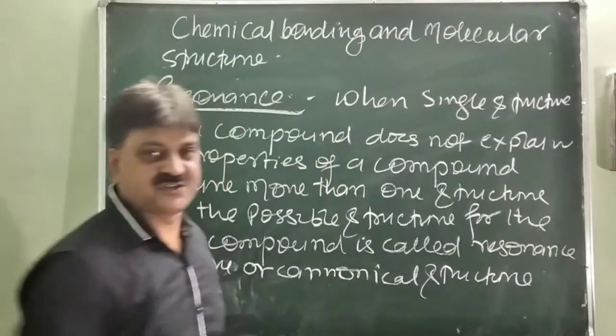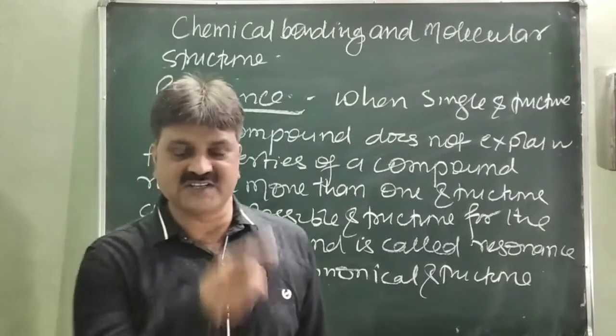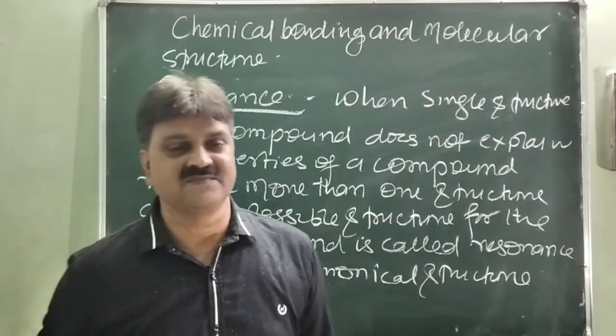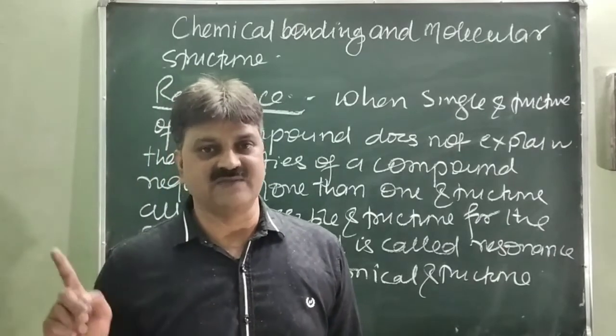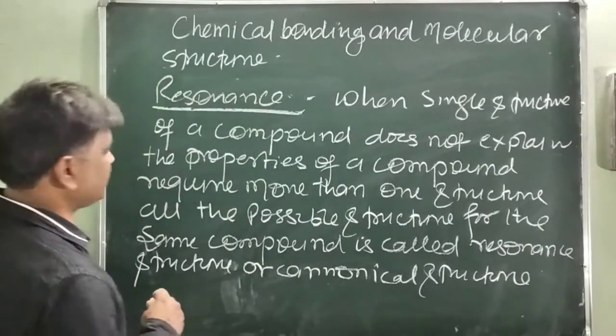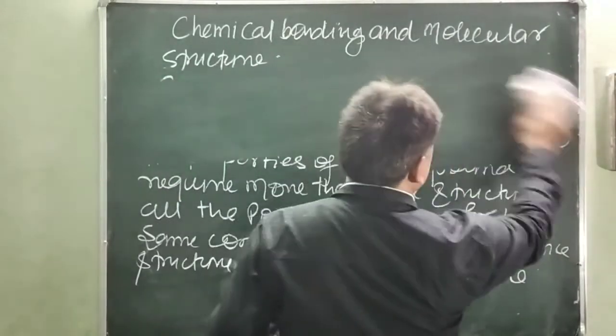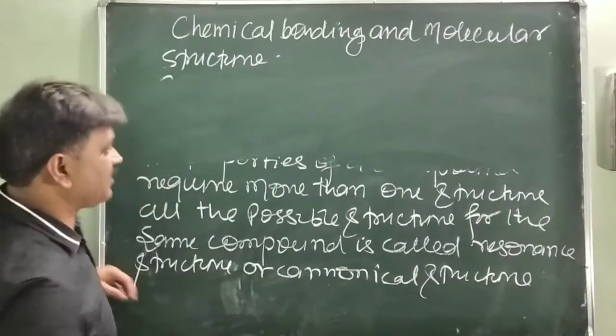And the structure which is intermediate between all the structures, meaning the structure which shows the property of all the structures, which represents all the resonating structures, is called the resonance hybrid.